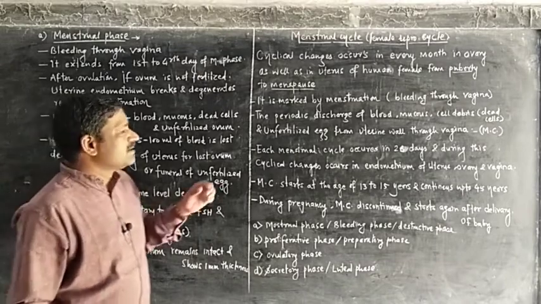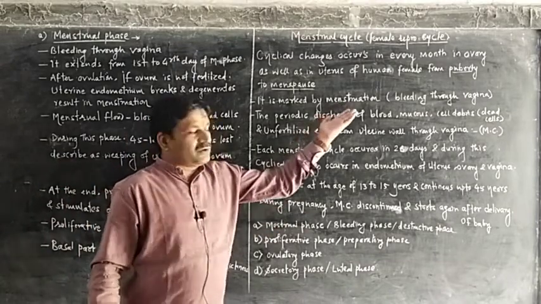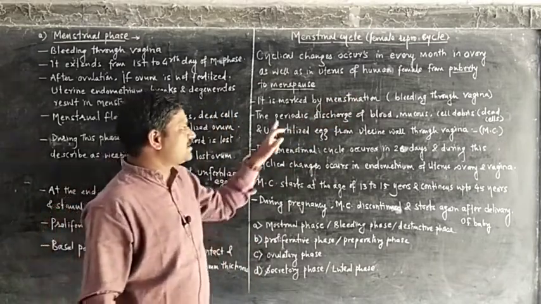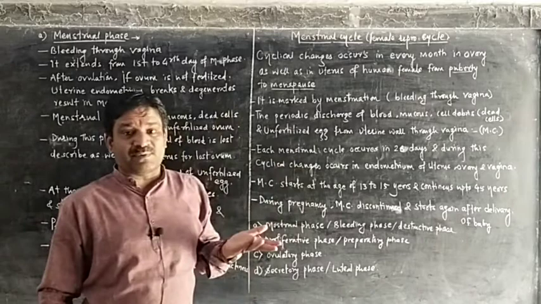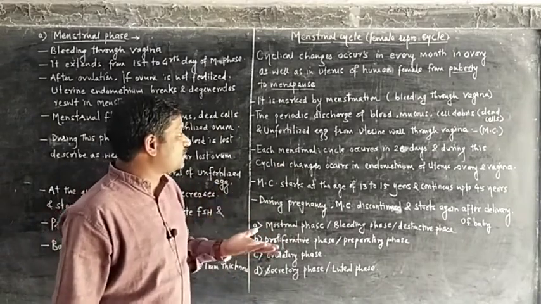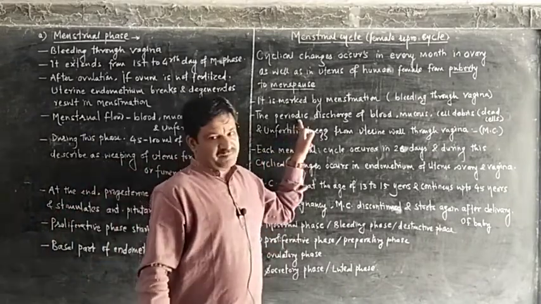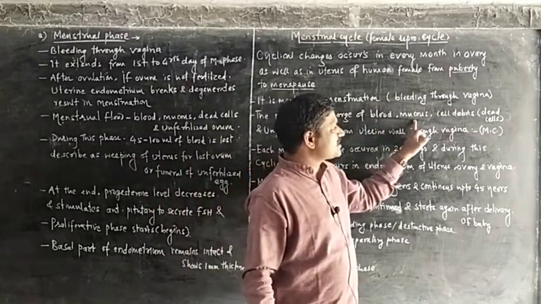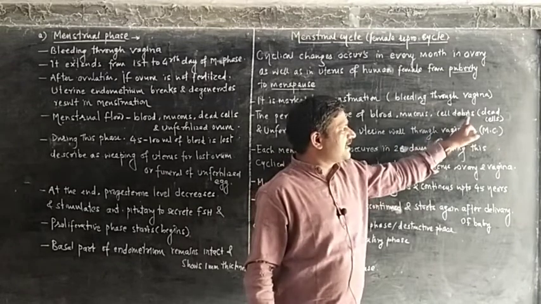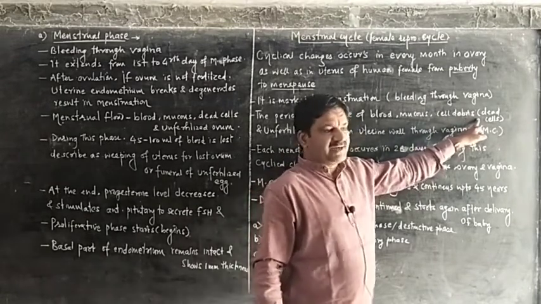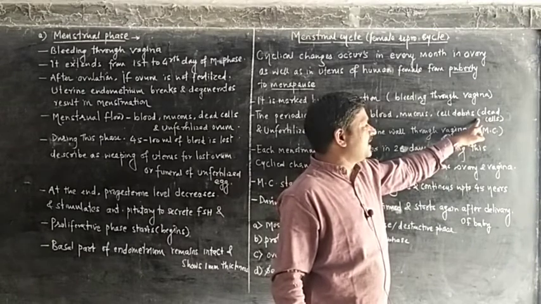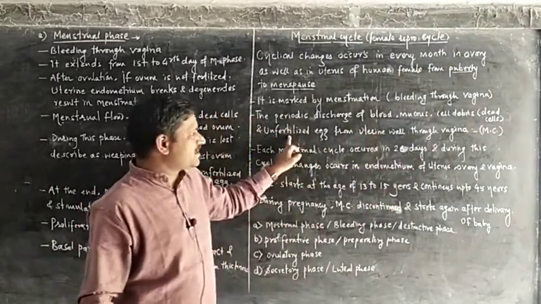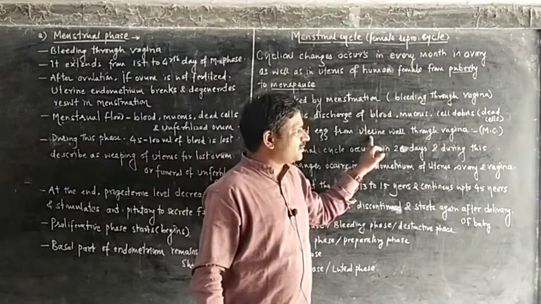What is menstruation? It is the periodic discharge, means every 28 days there is a discharge through the vagina.